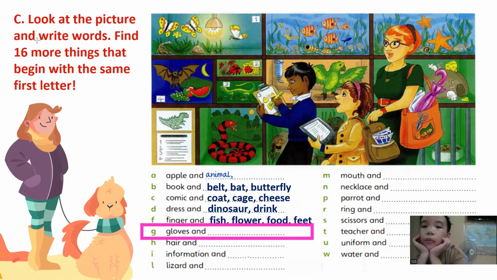Okay, how about letter G? Glove and girl. What else? Wait, give me a minute. I need time to find. Yeah, I am also looking for it. G, G, G. Grass.